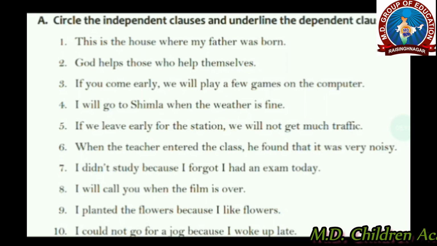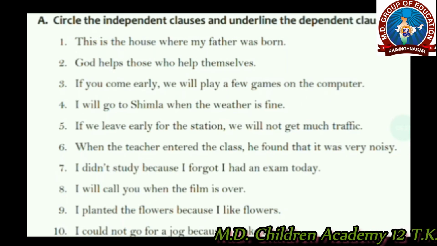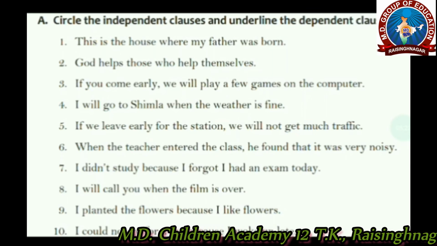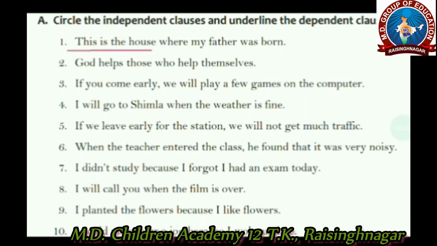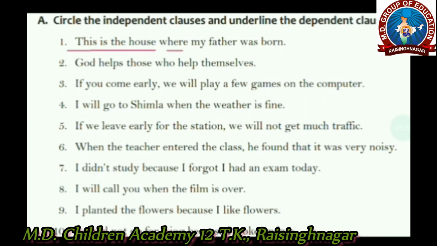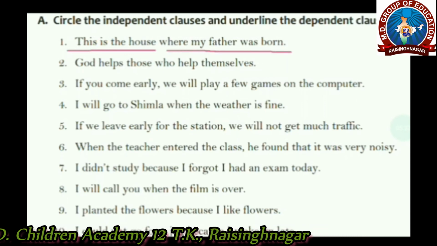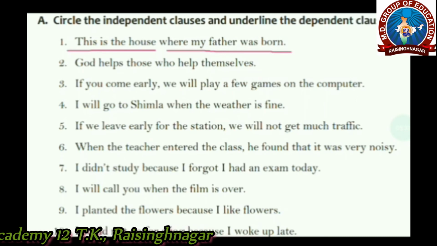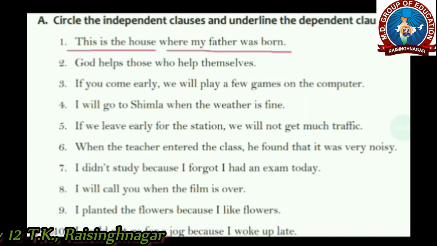So the first one is, this is the house where my father was born. First we need to recognize the two clauses in the sentences. The first clause is this one and another clause is this one. So now let's know which is independent clause and which one is the dependent clause. This is the house.